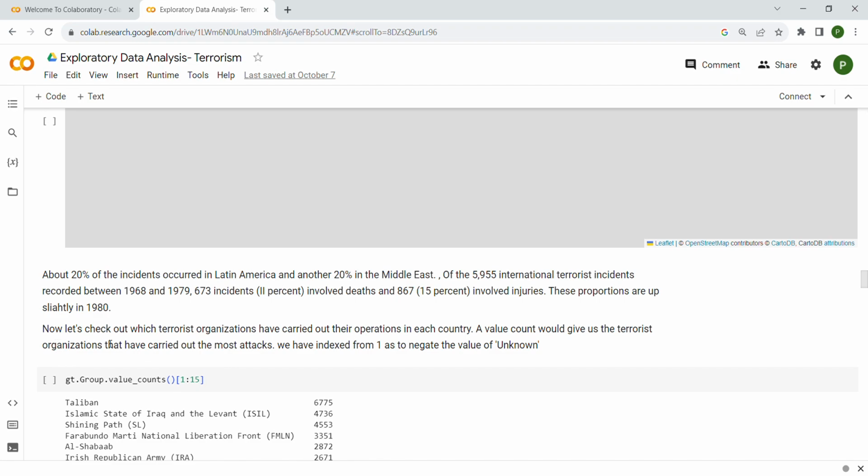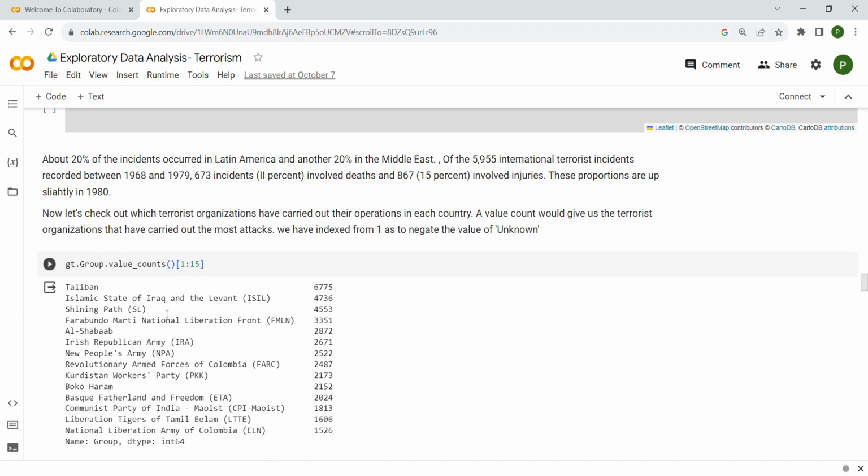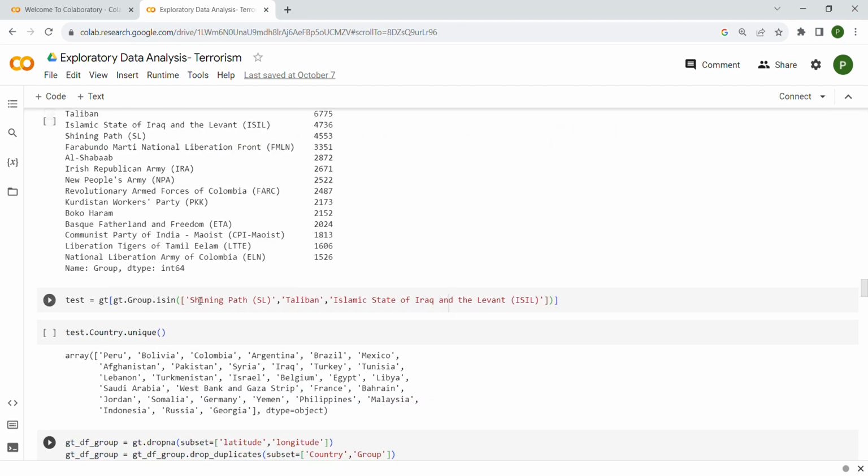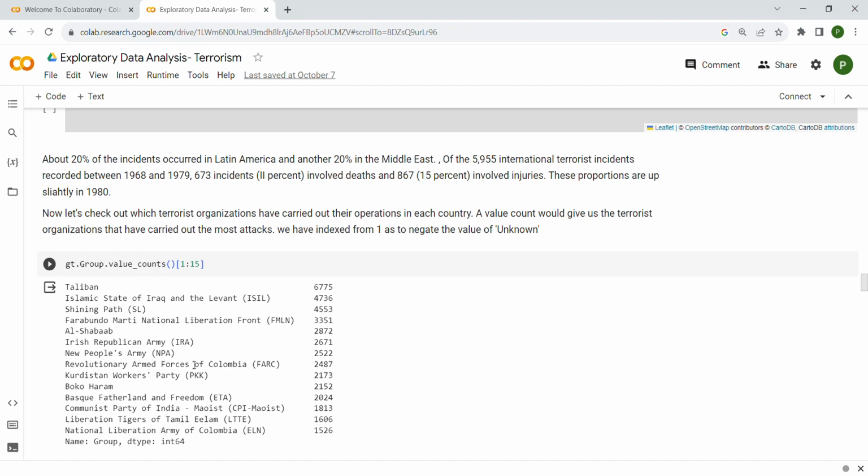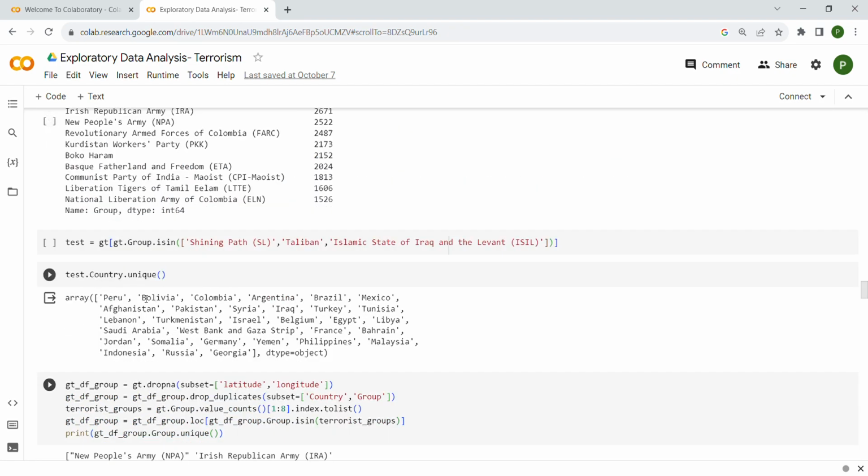Now let's check which terrorist organizations have carried out their operations in each country. A value count gives the terrorist organizations that have carried out the most attacks. We have indexed from 1 to negate the value of unknown. Then the value counts: the Taliban having 6775, the Islamic State of Iraq and the Levant 6736, and so on. From this output we can get to know the whole values. And then country dot unique gives us all the unique values.